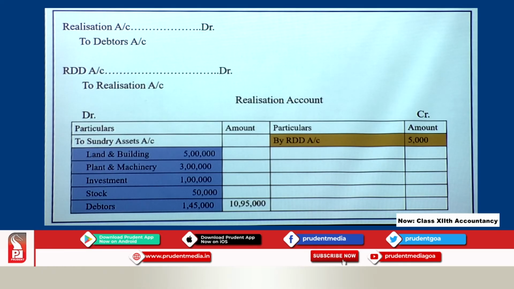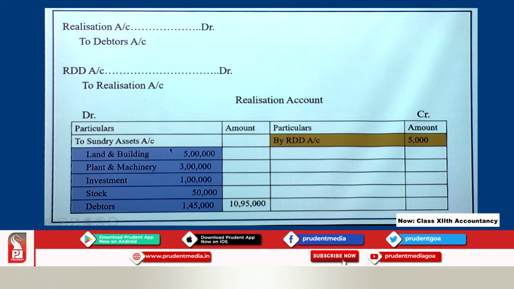Whereas, the RDD is a liability provision. All provisions have credit balance. So, the RDD is having credit balance. So, to close it, we have to debit the RDD account, credit the realization account. So, when you transfer, they come in the realization account on the debit side as to sundry assets account.